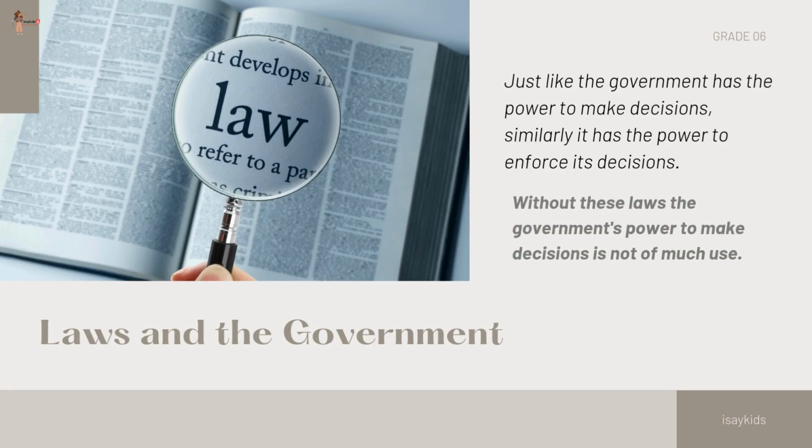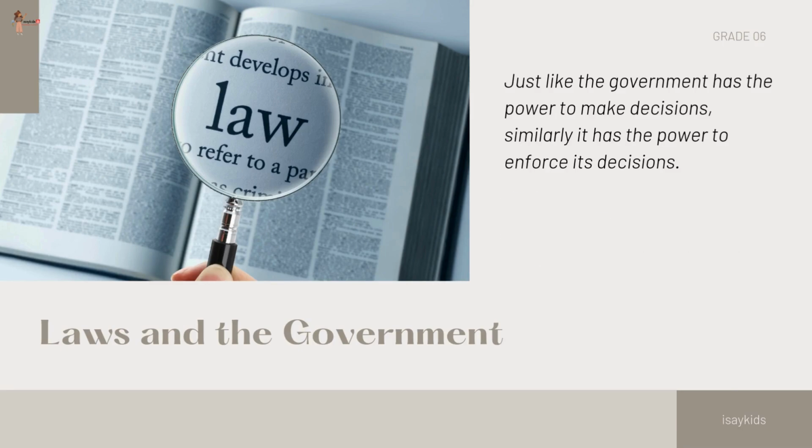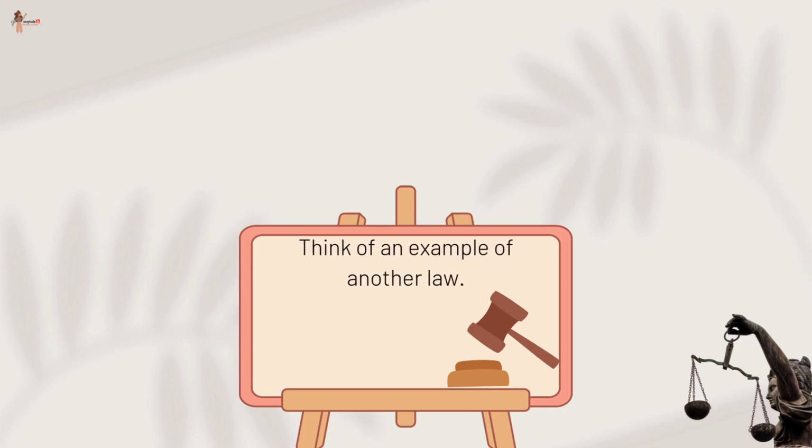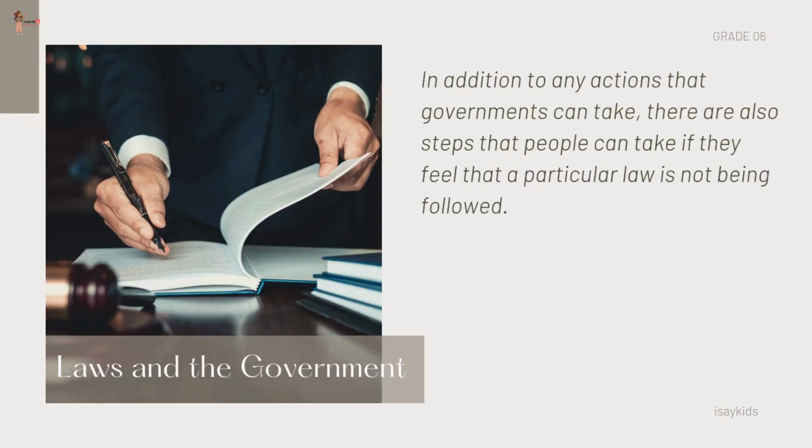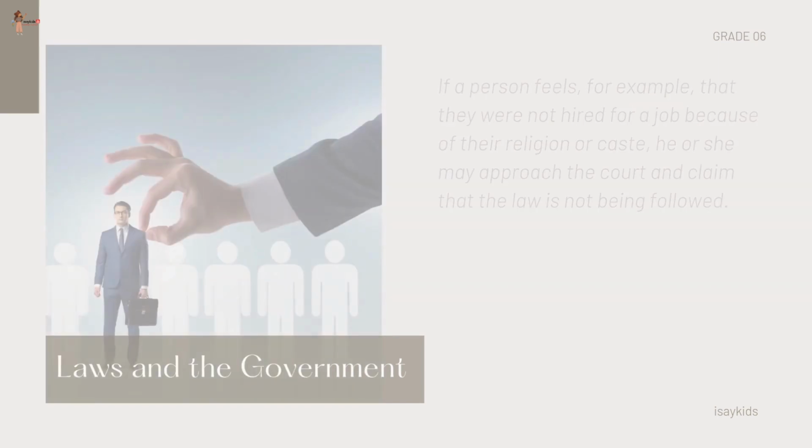Without these laws, the government's power to make decisions is not of much use. Think of another example. Why do you think it is important that people abide by this law? In addition to any actions that governments can take, there are also steps that people can take if they feel that a particular law is not being followed.